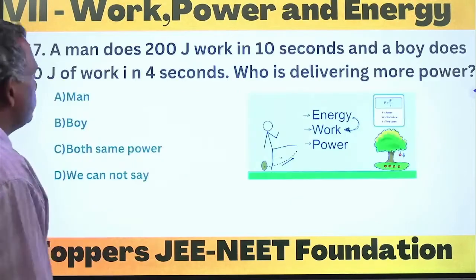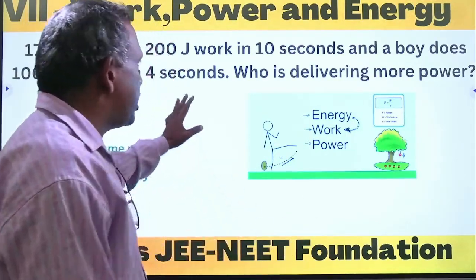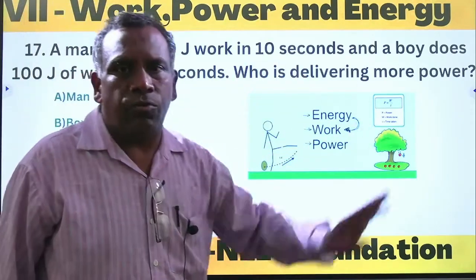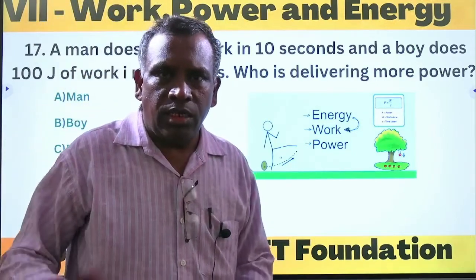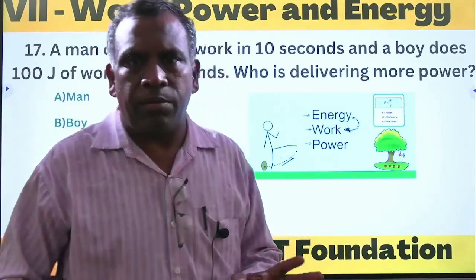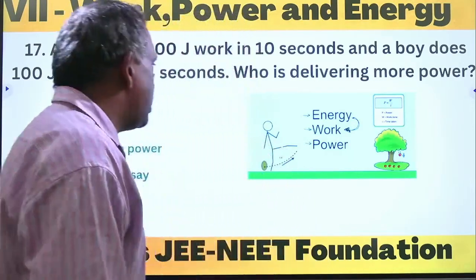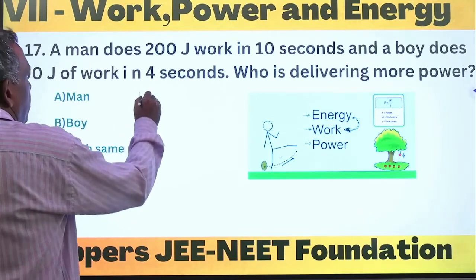So next question. A man does 200 joules of work in 10 seconds. The boy does 100 joules of work in 4 seconds. Then who is delivering more power? There are two different persons, one is a man, another is a boy. First of all, we calculate the man's power.